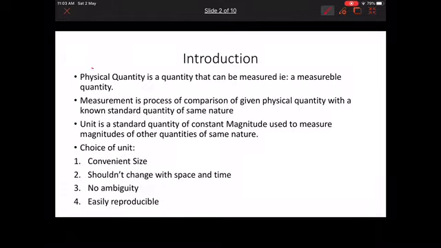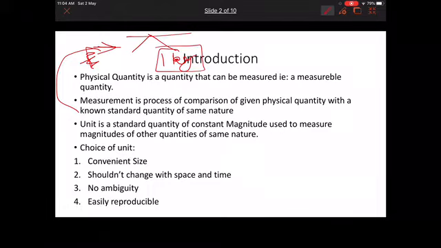Introduction. Physical quantity is a quantity that can be measured. Then measurement is a process of comparison of a given physical quantity with a known standard quantity of same nature. For example, I'll take 1 kilo mass, means a block of 1 kilo mass on a beam balance, and I'll take some unknown mass of the same nature.